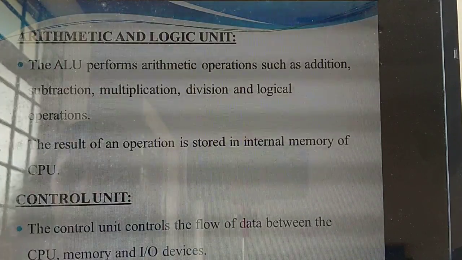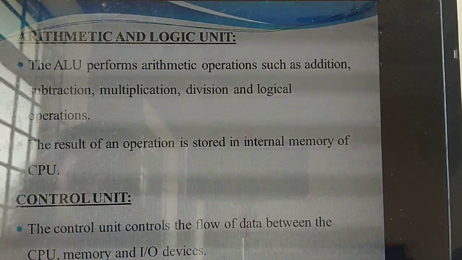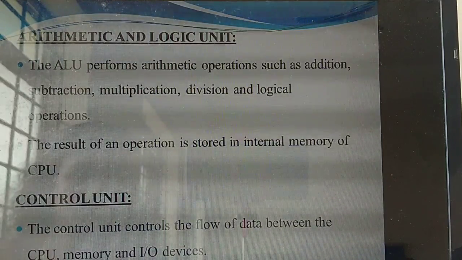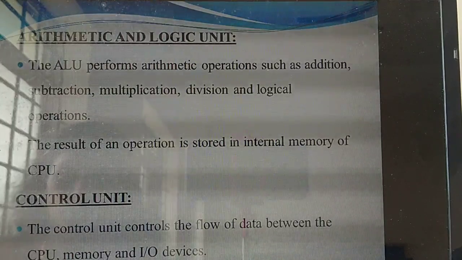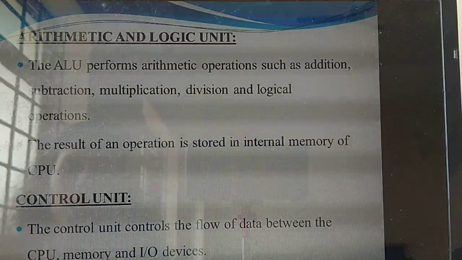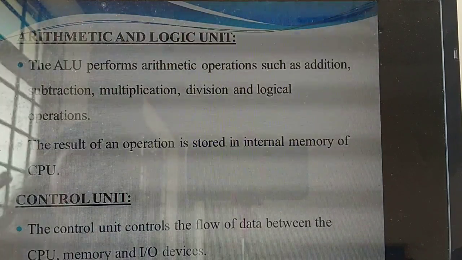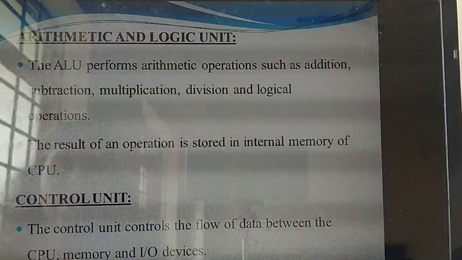The next thing is the control unit. For example, if vehicles are moving on the road without a traffic police, will the vehicles move in a proper way? No. So for controlling vehicles, some person is needed. Whom? Traffic police. Likewise, the flow of data needs to be controlled by someone, which is called the control unit.